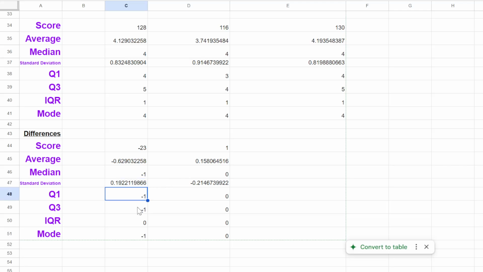And then all of these got worse for me by 1. IQR was 0 because the difference is 0. It was 1 both of the times because both first quartile and third quartile went up by 1 each. So the IQR remained the same. And the first, third quartile, IQR, mode were all the same last month as well: 3, 4, 1, 4. So there you go for the hard starting word month analysis video.